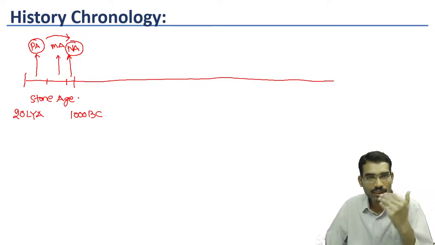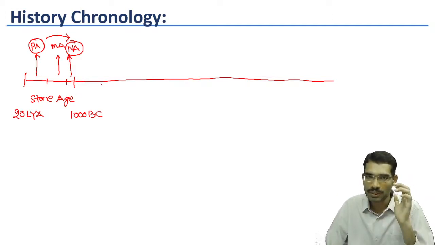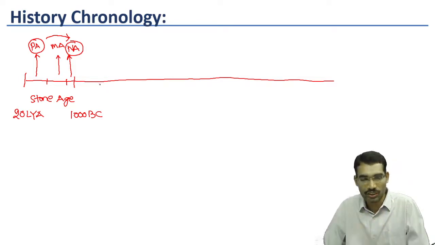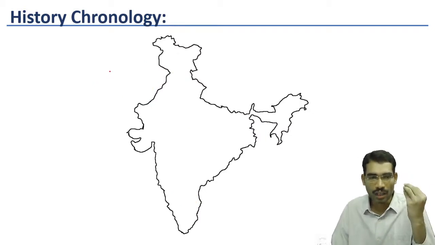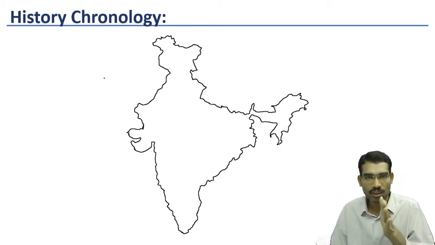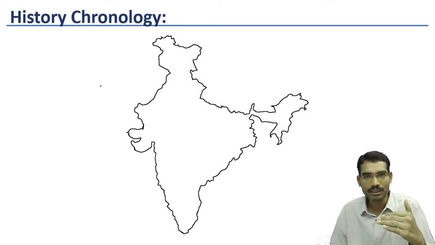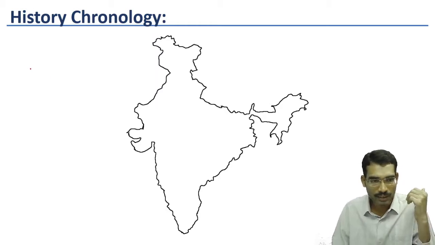Then after 1000 BC, we have the historic phase, or to be specific, from 1500 BC onwards we have the historic phase. Let us see here. Our history, based on the archaeological evidences and written records, can be divided further into three parts. One is prehistory.